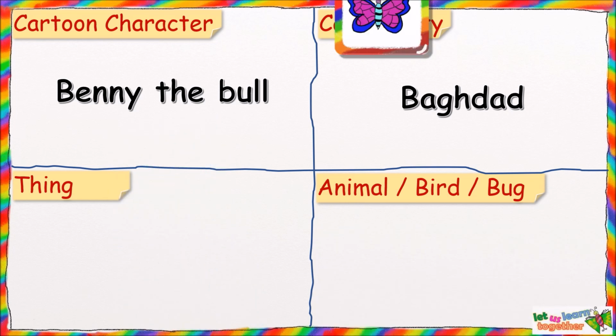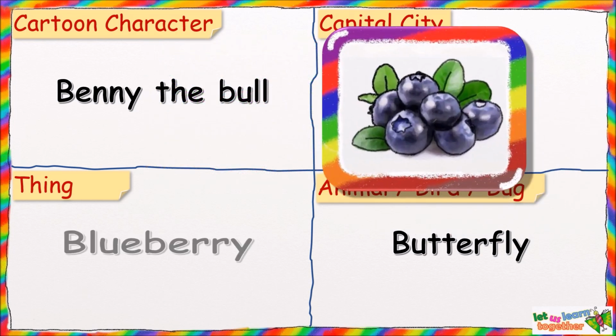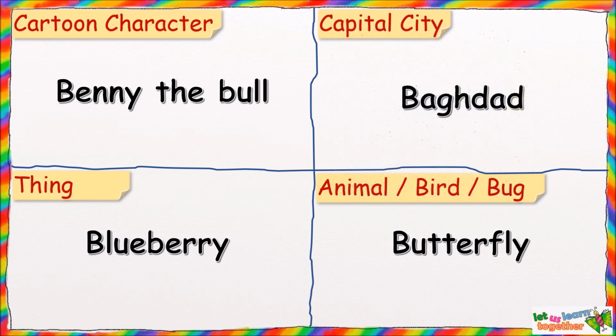B for butterfly. And B for blueberry. So there we go. We have cartoon character Benny the bull, capital city Baghdad. And is that a bug? Okay, B for butterfly and thing blueberry, all starting with the letter B.